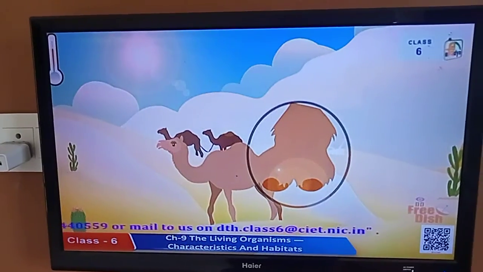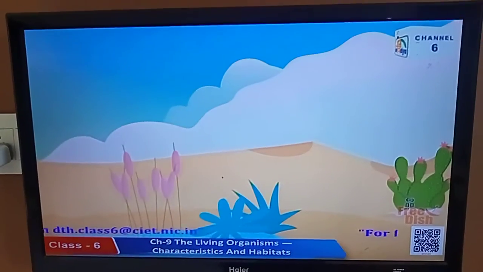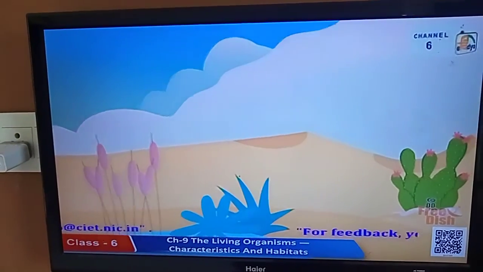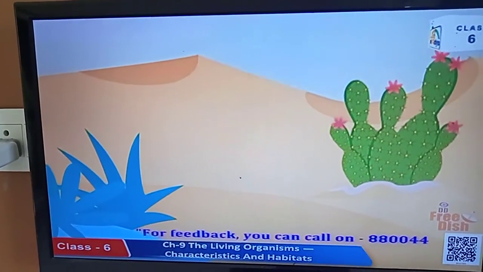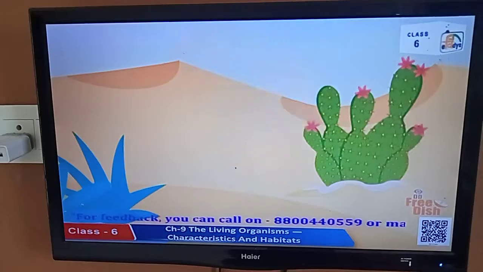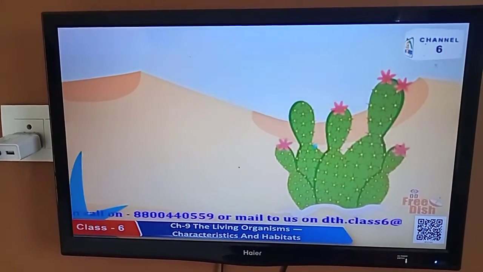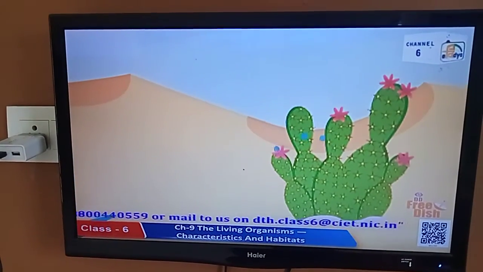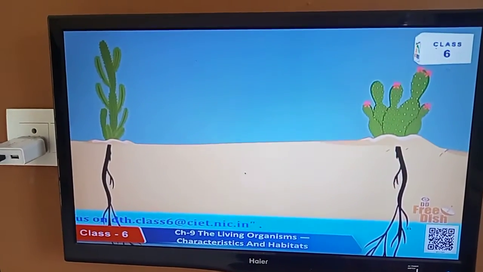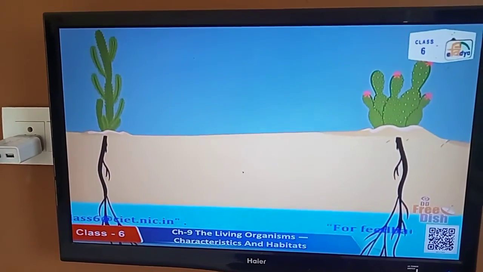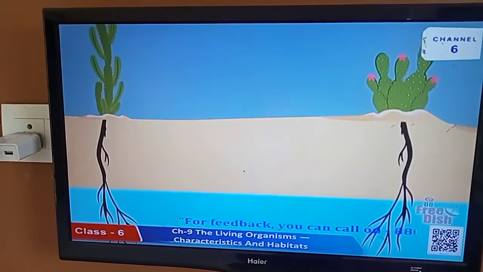Dear students, now let us discuss some adaptations present in desert plants. Cactus commonly grows in deserts. In this plant, the leaves are reduced to spines. This helps in reducing loss of water. Generally, roots of desert plants are very long and go very deep into the soil for absorbing water.